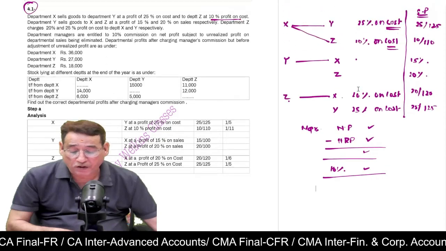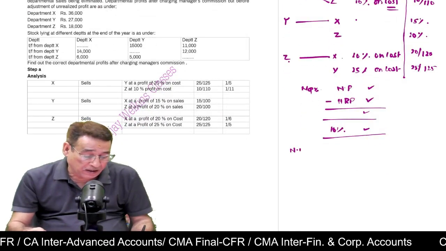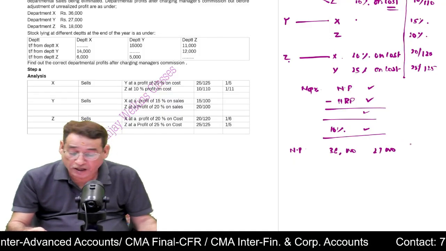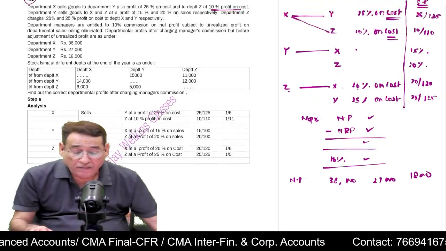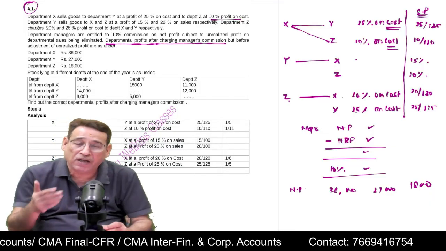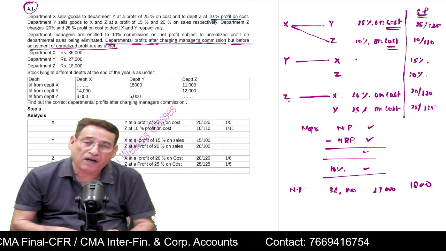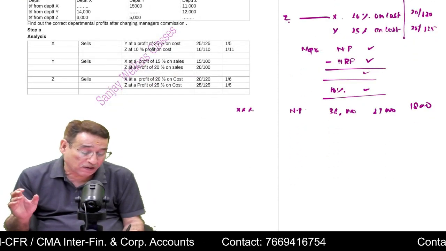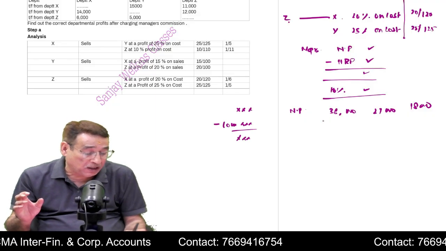Now, in this particular question, further you will be given that net profit for the current year is 36,000. Department X, department Y, and then department Z. It is given to you that these are the net profits, correct? But the important point is that it is given that departmental profits are after charging managers' commission, but before adjustment of unrealized profit, as under. What does it mean? That means whatever your profit was, you have given the commission, and after charging commission, these are the profits.